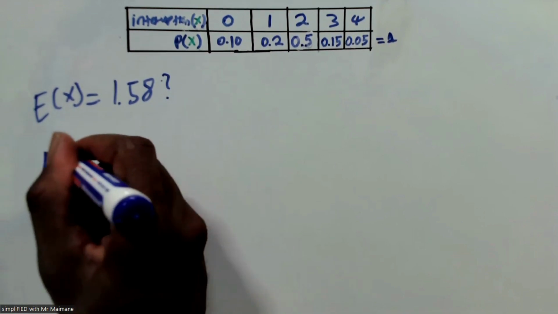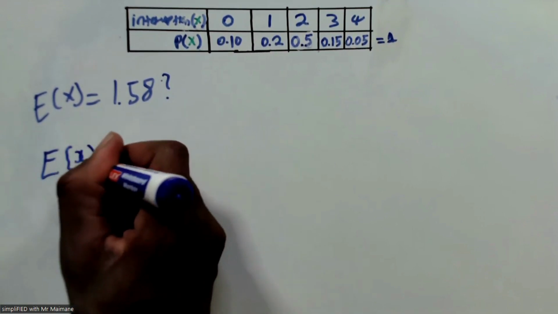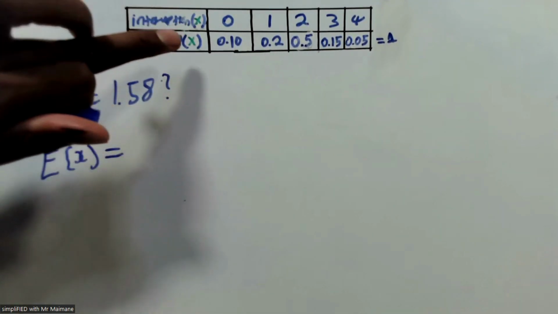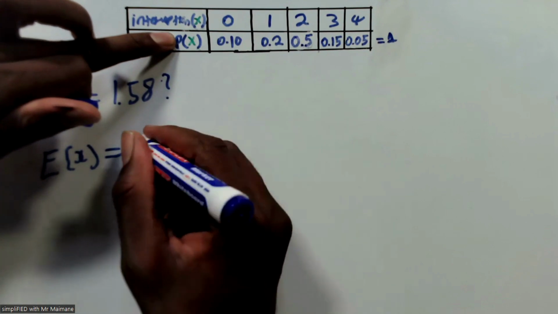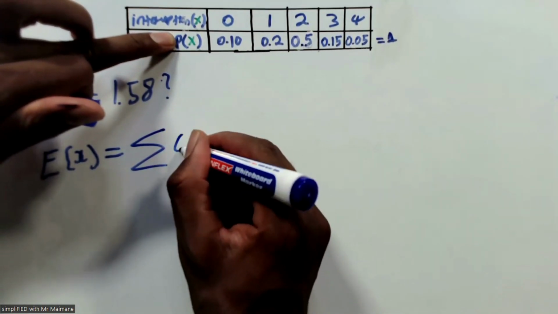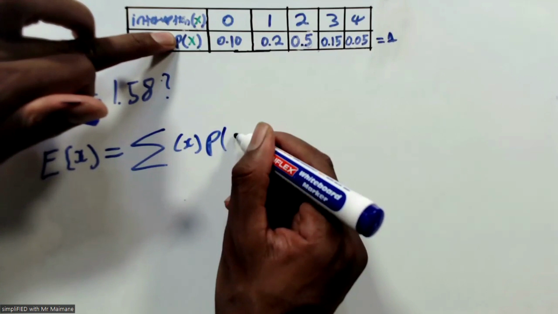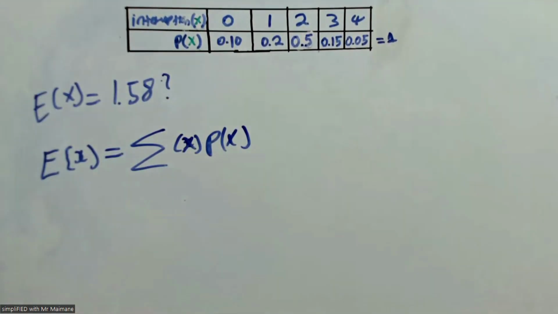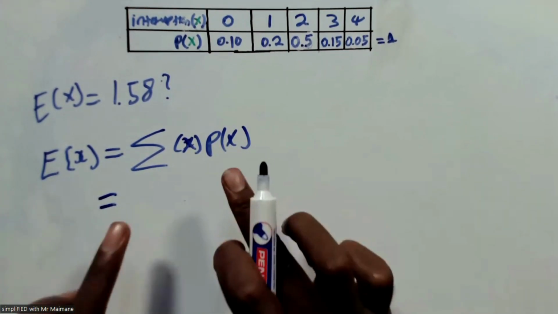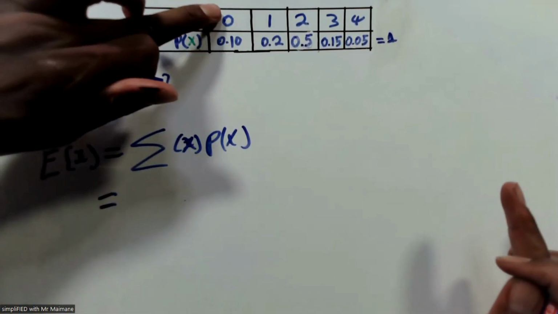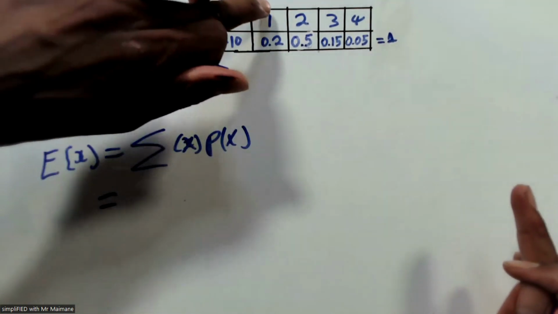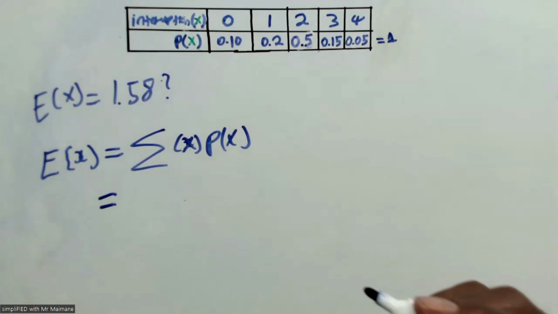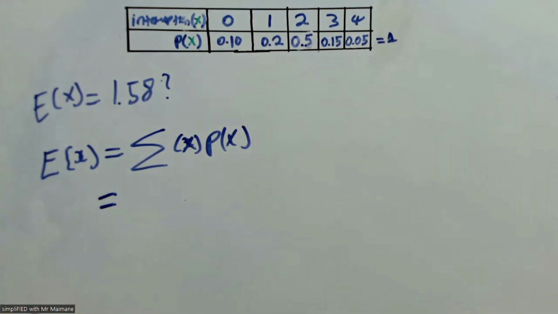The formula for the expected value is the sum of X multiplied by P(X). What this formula means is I'm going to say 0 times 0.10 plus 1 times 0.2 plus 2 times like that up until the end. That's what the expected value is.